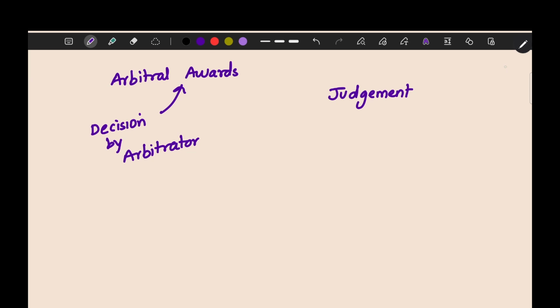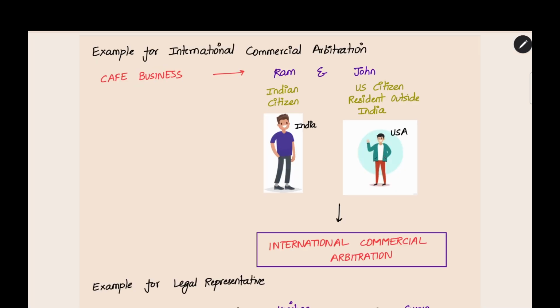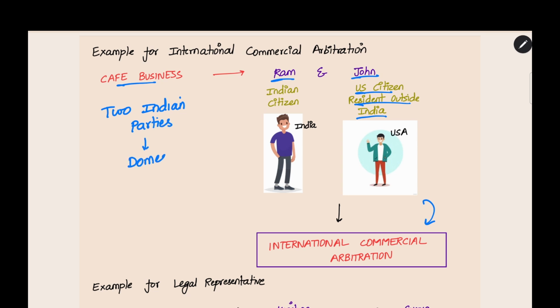Now next we have to see about domestic arbitration and international commercial arbitration. First, let us look at an example for international commercial arbitration. For example, in the same cafe business, we can assume a different scenario. Instead of two persons from India running the partnership, we can have one person, Ram, who is an Indian citizen, who will be a partner, and the other partner is John, who is a US citizen, resident outside India. Now, if they have a problem between Ram and John, it will be referred to international commercial arbitration. Now, you can see the difference clearly between these two. When there are two Indian parties, this is a case of domestic arbitration.